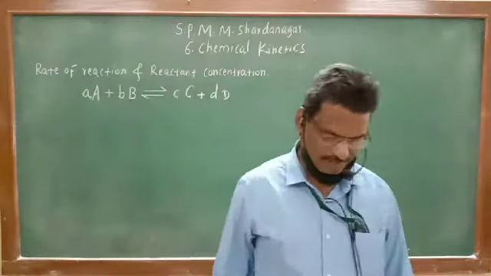For this chemical reaction, where a moles of A react with b moles of B, giving c moles of C and d moles of D, we have to write the rate law, and we have to discuss how the rate law changes depending on concentration of A and concentration of B.